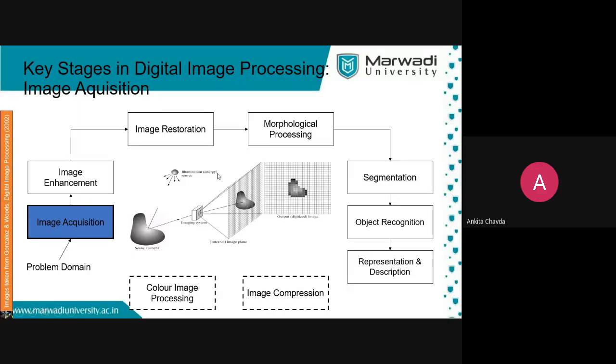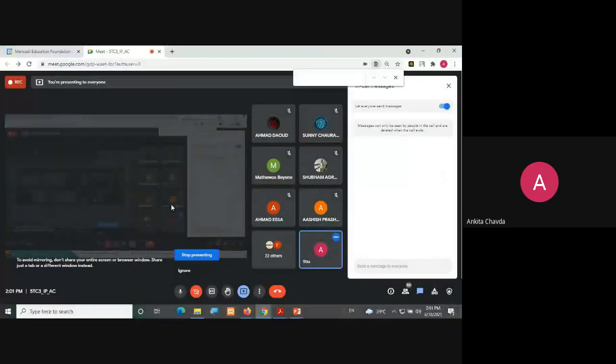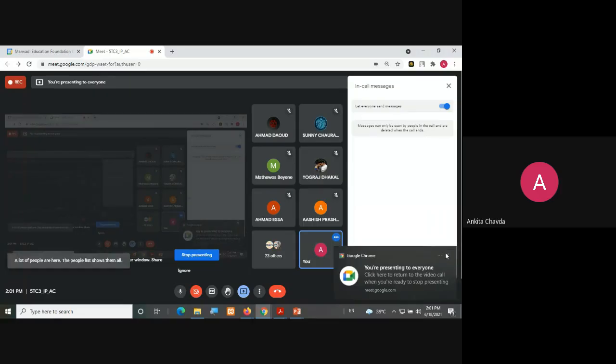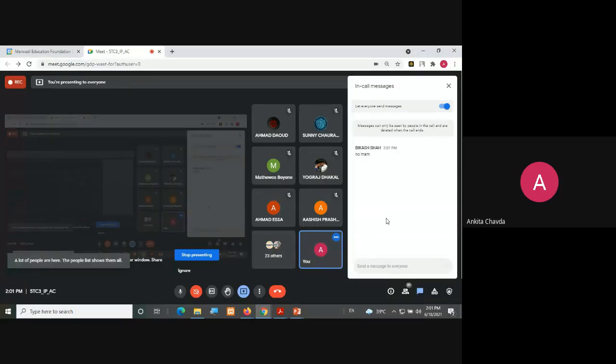Here is your energy source, a natural source like sunlight, or at night when you are clicking, a flashlight. So the very first stage is image acquisition. Any doubt in this? What is image acquisition?